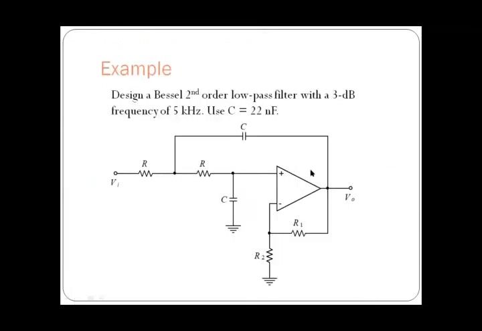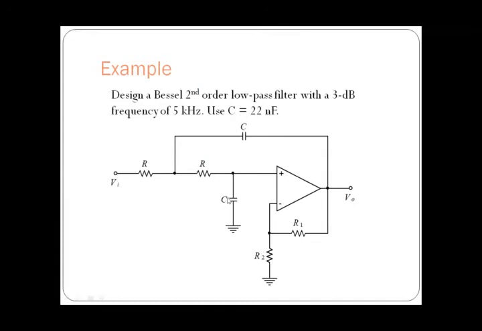So let us solve a problem. Here the problem says: design a Bessel second order low pass filter with a 3 dB frequency of 5 kilohertz. What are the parameters given? The 3 dB frequency, that is the critical frequency, is given, and the value of the capacitor is given, which is 22 nanofarads.